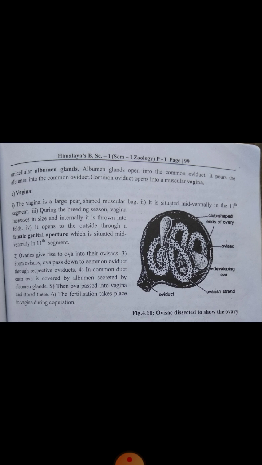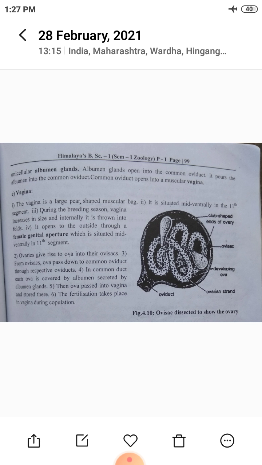The ovaries give rise to ova in their ovisacs. From the ovisacs, the ova pass down to the common oviduct through the respective oviducts. In the common oviduct, each ovum is covered by albumin secreted by the albumin glands. The ova pass into the vagina and are stored there.